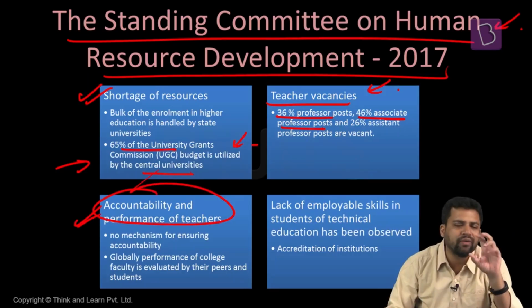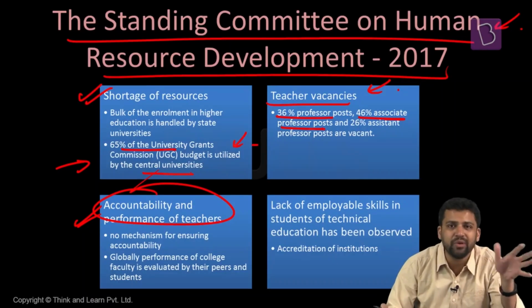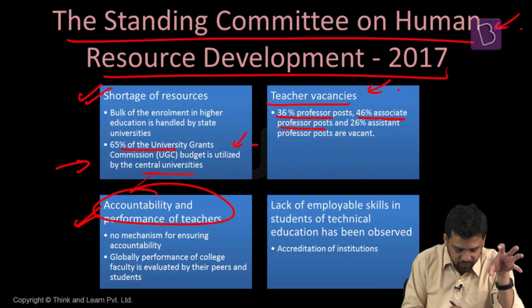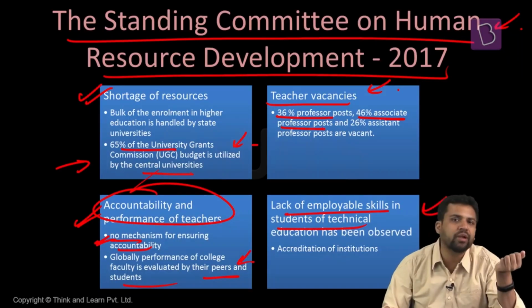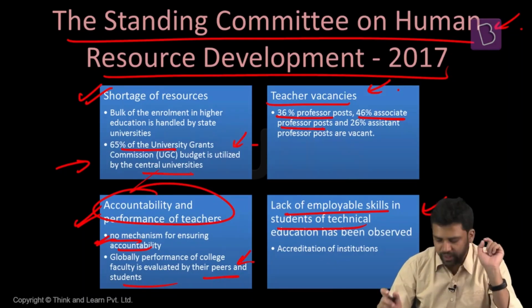Accountability, performance and evaluation measures for teachers are not there. Generally, there are different parameters by which faculty are held accountable. For example, sometimes you have peer review systems. In some cases, students rate their teachers. But those kinds of mechanisms we do not have at present. Apart from that, with the higher education we are providing to our students, many times they find it difficult to get a job. So we are creating graduates and postgraduates, but we are not creating an employable population.